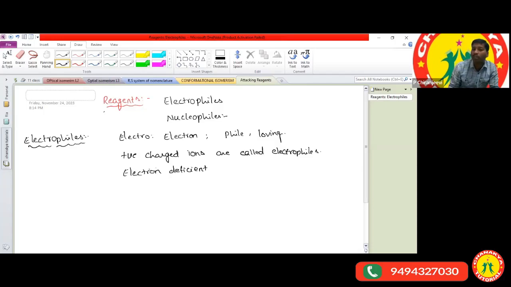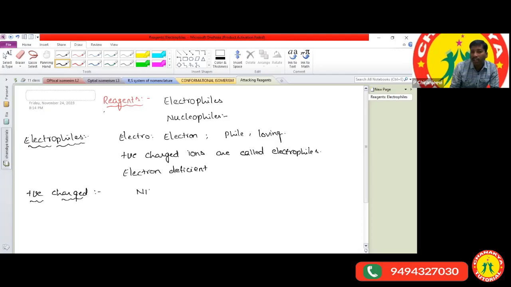That's why positively charged ions are electrophiles, and electron-deficient molecules too. We have two types of electrophiles. One is positively charged electrophiles. What are examples of positively charged electrophiles? Any one of you?